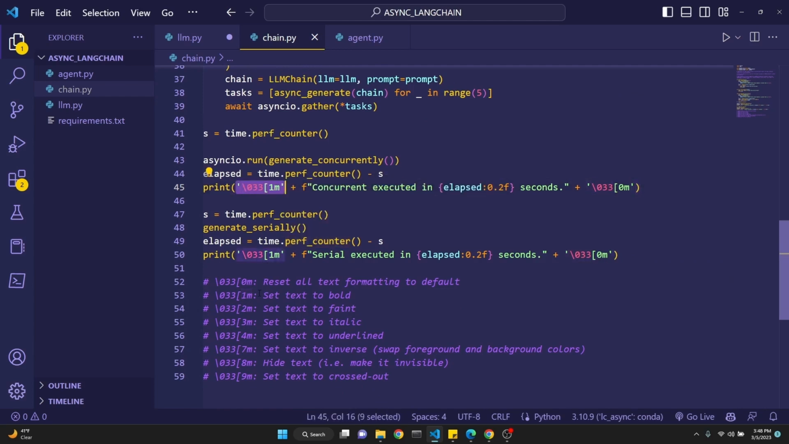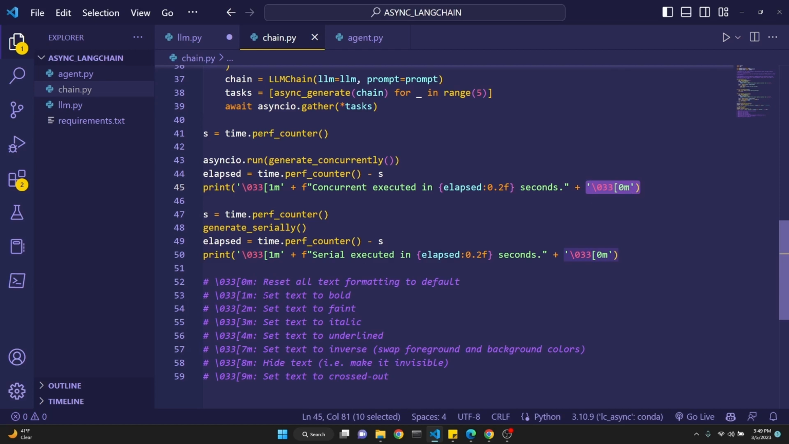For example, in this case, 1M sets the text to be bold, okay? And then we say plus with our F string, and then we actually end that formatting, okay? So this is important. Make sure that you start it and then end it. The syntax to do that is exactly like this.